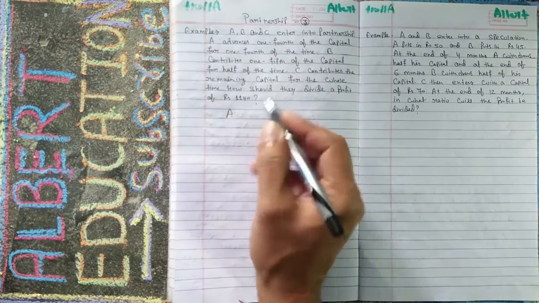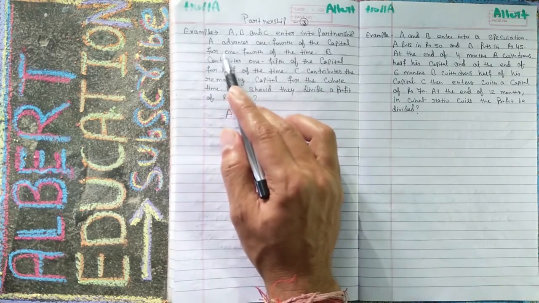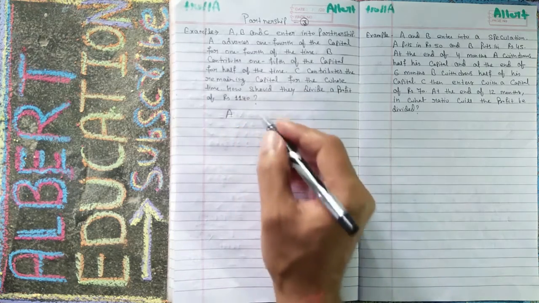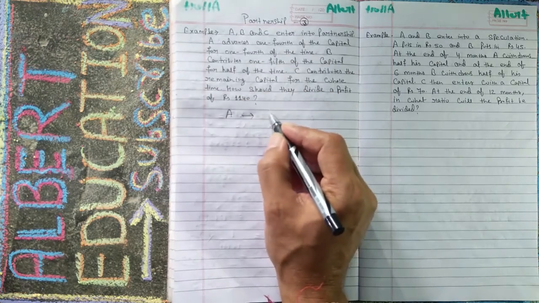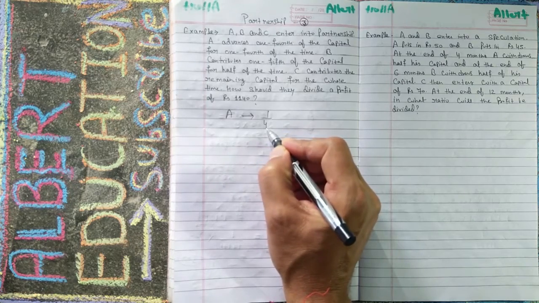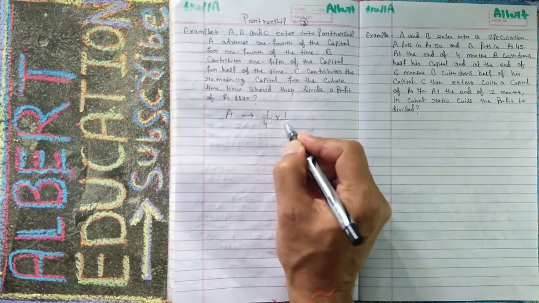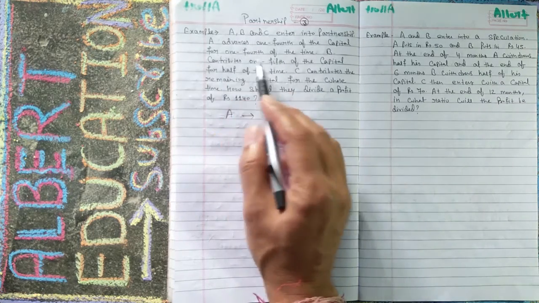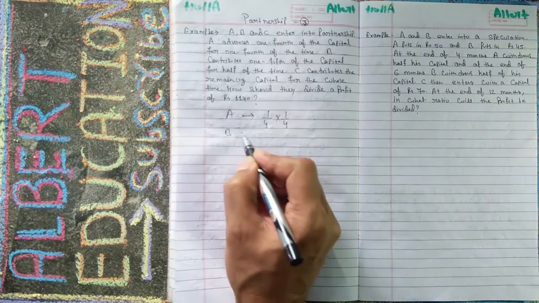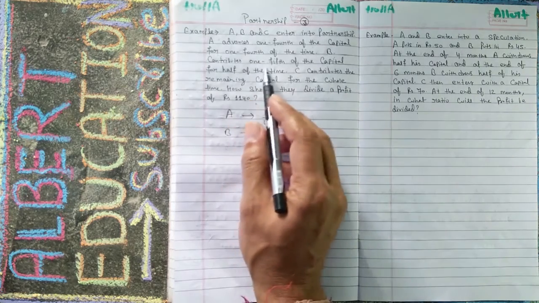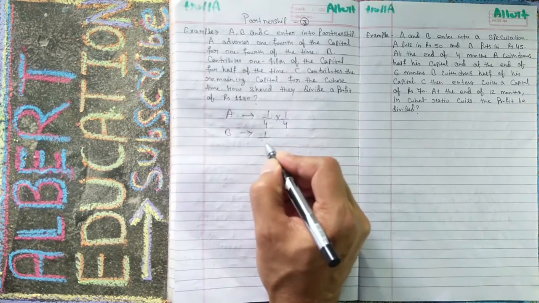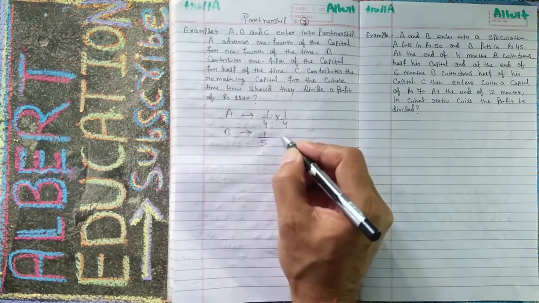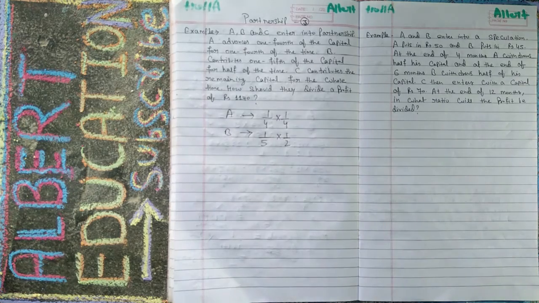A advances 1/4 of the capital for 1/4 of the time, and B contributes 1/5 of the capital for half of the time.